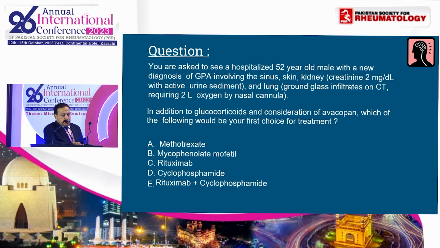Going to our second patient, you are asked to see a hospitalized 52-year-old male with a new diagnosis of GPA involving sinus, skin, kidney, creatinine is 2, active urinary sediment, pulmonary involvement. In addition to steroids and avacopan, which of the following would be the first choice of treatment? Any thoughts here?